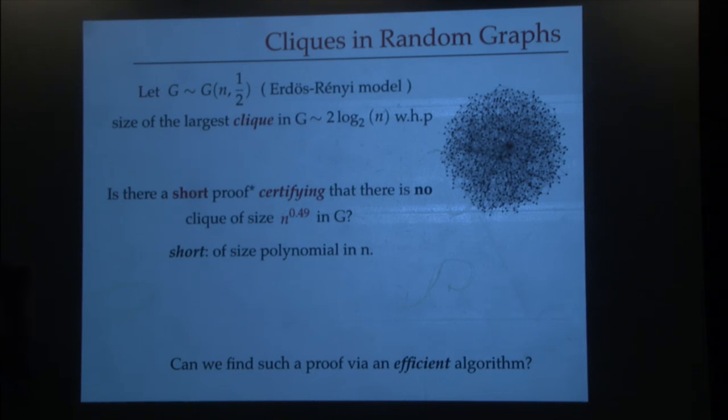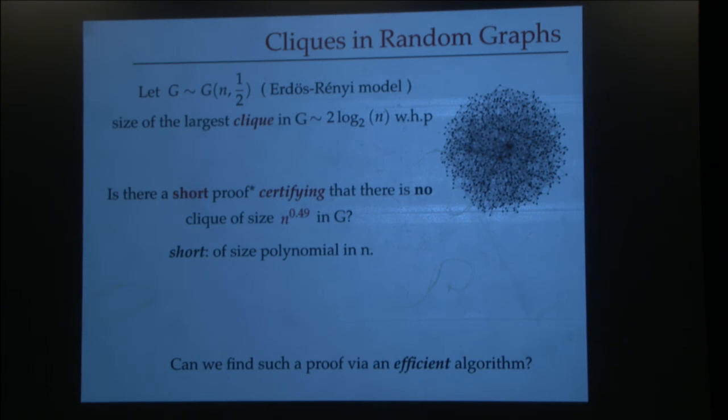In a random graph, the upper bound on the largest clique is at most 2 log n, which means that if I ask you, is there a 3 log n size clique in the graph, for example, there is none. I ask you, can you give a short proof, that is a certificate, of this fact? And whenever I say short proof, I mean the size is polynomial in the size of the instance, so polynomial in the number of vertices n of the graph, and it can be verified efficiently using a polynomial time procedure. So there is a fast algorithm that can access the proof and convince itself that the given graph has no clique larger than 3 log n in size. Okay.